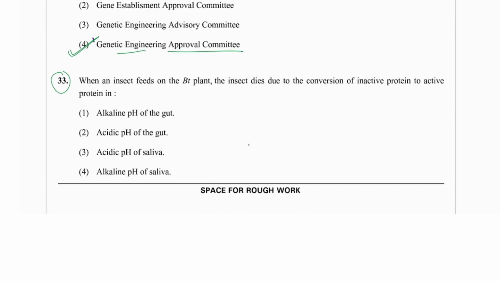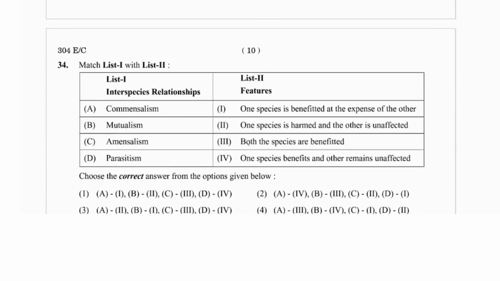Again, a simple question has come for you. When an insect feeds on the Bt plant, the insect dies due to the conversion of the inactive protein to the active protein because of what? Because of alkaline pH in the gut. Okay. Next, question number 34.